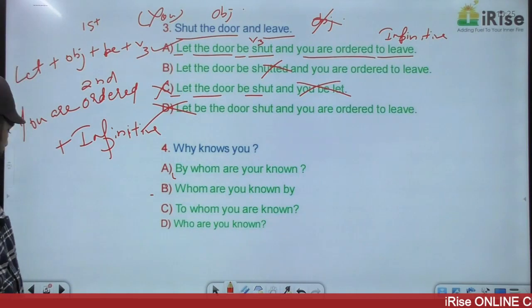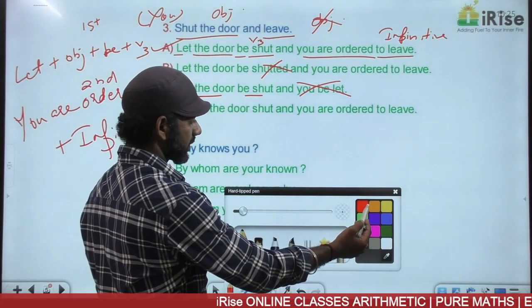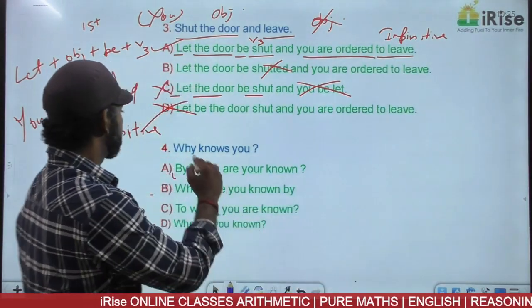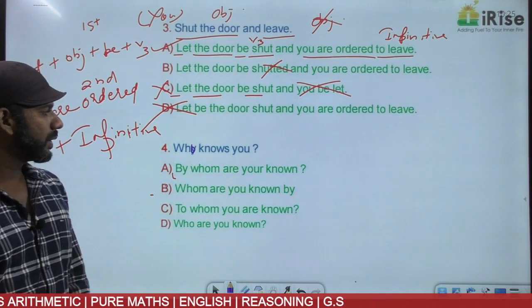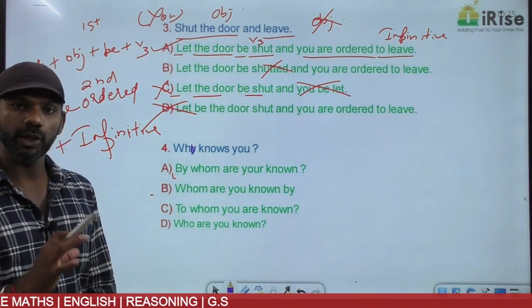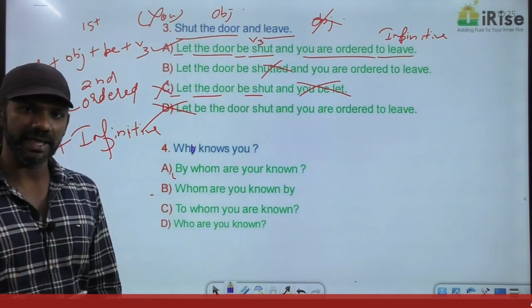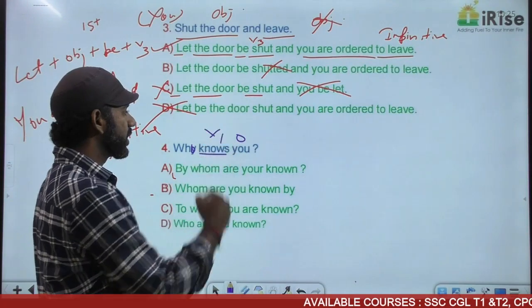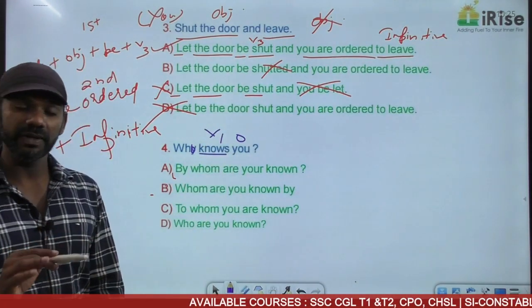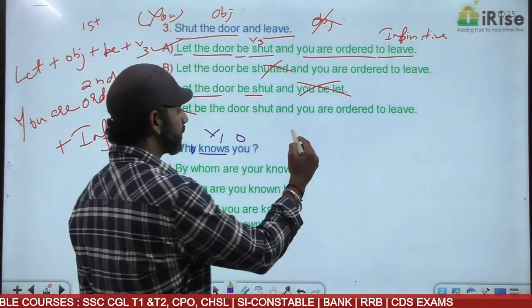The next one. Who knows you? Question mark. Interrogative sentence. Who knows you? You are receiving the action. Object comes to the end in active voice. Knows is V1 here. V1 will never come in the passive voice. So this sentence is in the active voice, simple present tense.